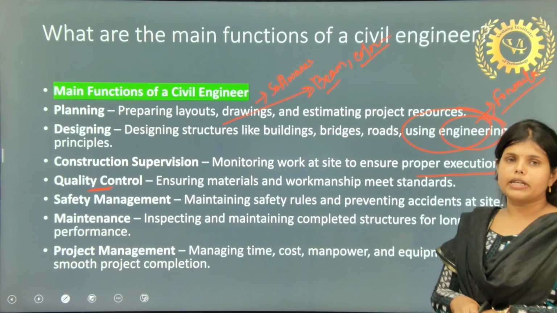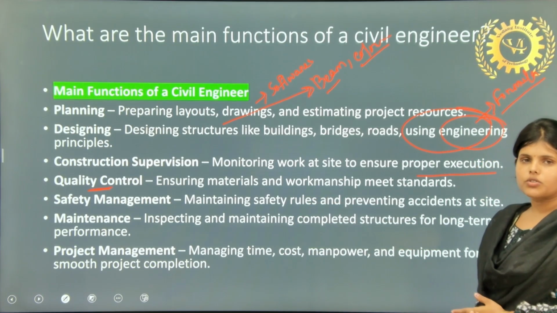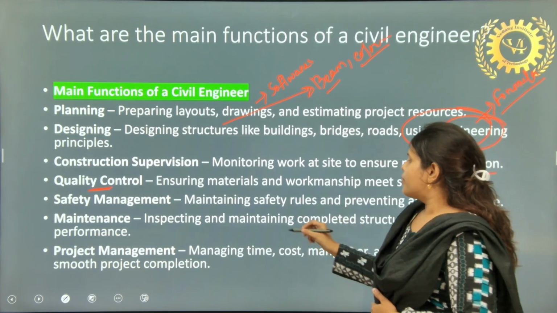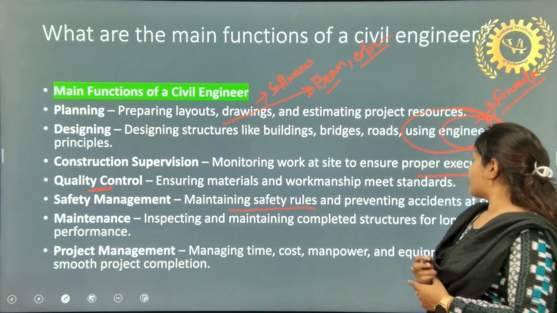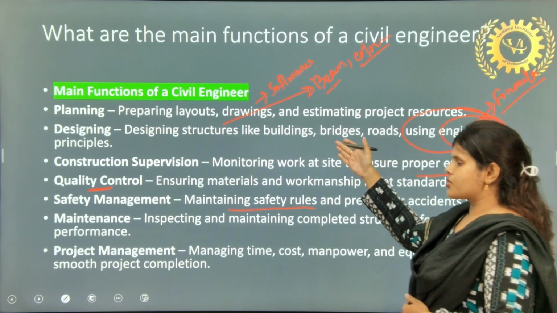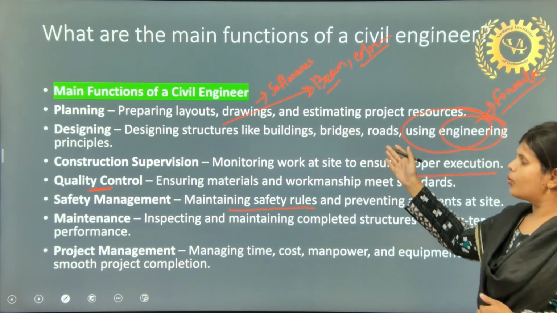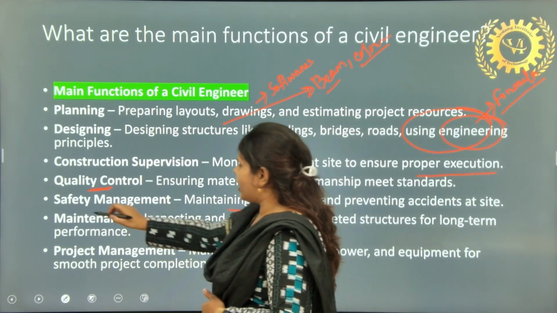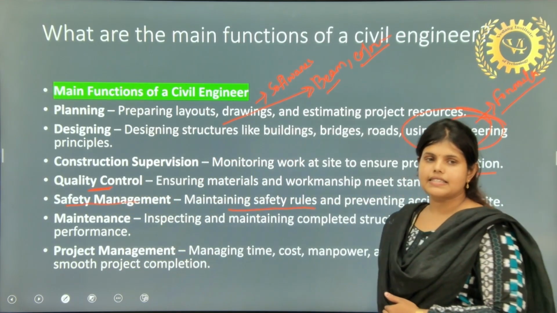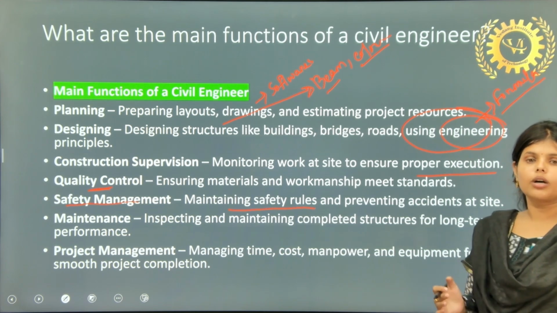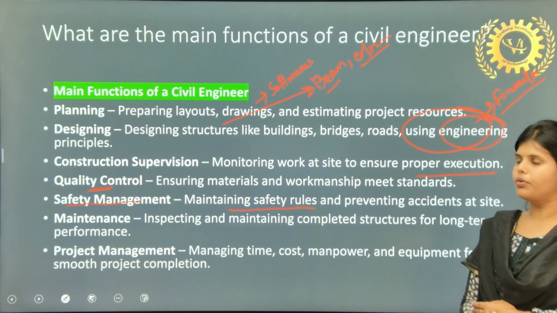Then safety management. Whenever we construct something, we have to focus on safety: maintaining the safety rules and preventing accidents. As there is a lot of construction happening, we have to focus on safety management. Everything and everywhere, safety is necessary. Then maintenance: inspecting and maintaining completed structures for long-term performance.